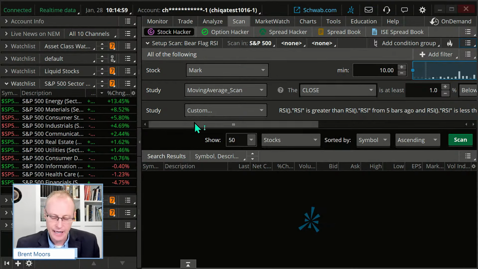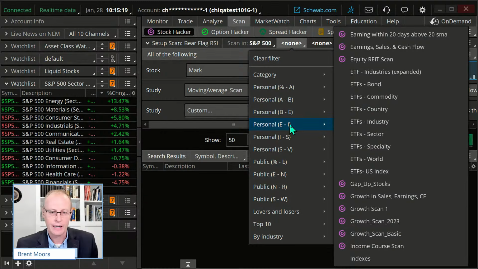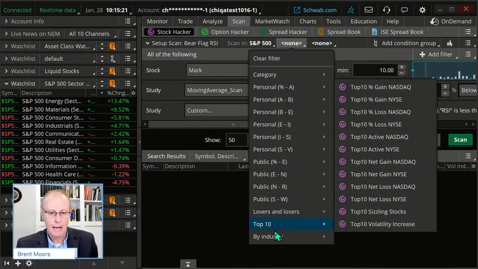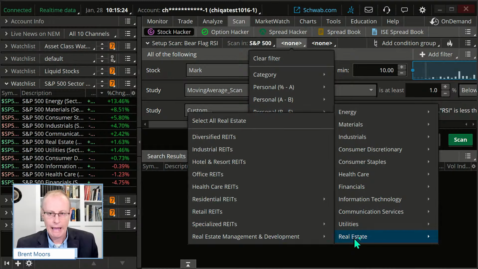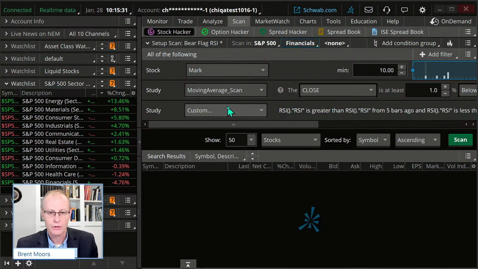When you have the scan, you can then narrow it down further. Notice this scan is just S&P 500. I'm going to click on this next category here because it allows me to do more. And I'm going to go, I want to just do financials. So I'm going to go to by industry and I'm going to go to financials. And I'm not going to break it down. I want all financials. So I'm just going to select all financials. And then what I'm going to do is I can scan.